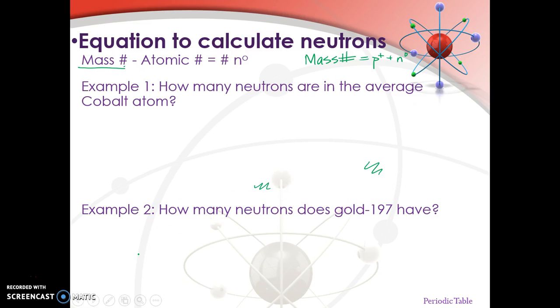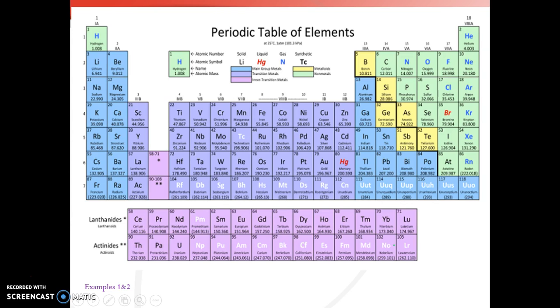Okay, if we look at our periodic table, I'll just go forward a page. Here we go. Cobalt is right here. In the periodic table, we have some information. We have a number here at the top, and that number is our atomic number. We'll talk more in depth about this in the next vodcast. So our atomic number for cobalt is 27.